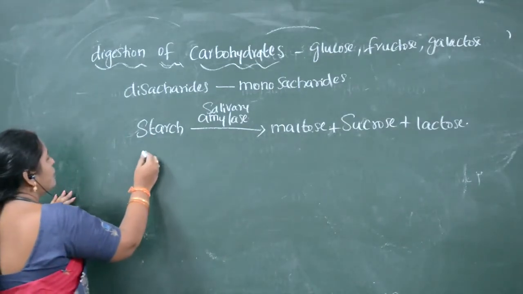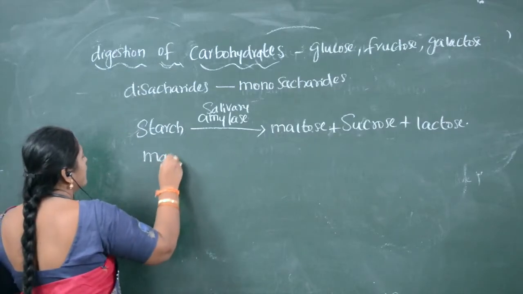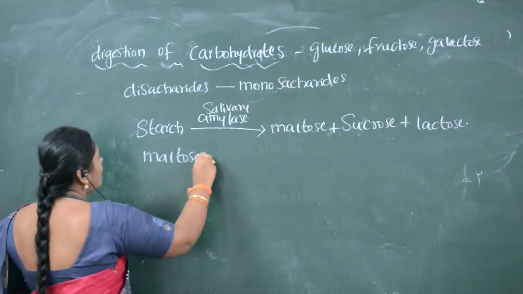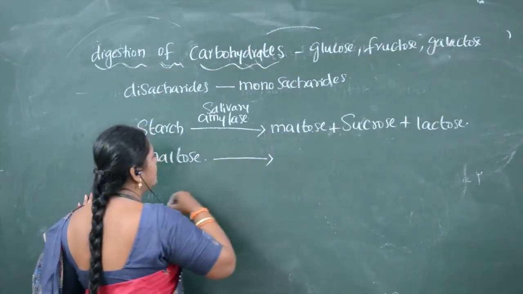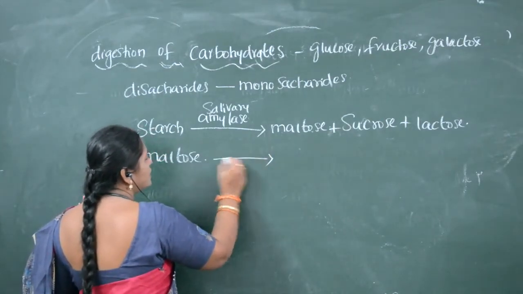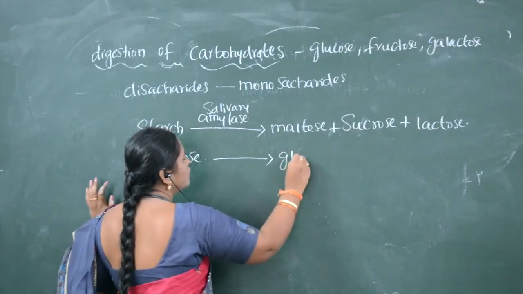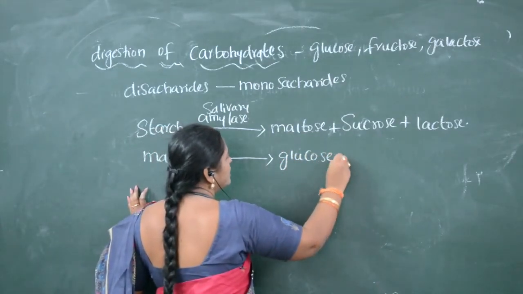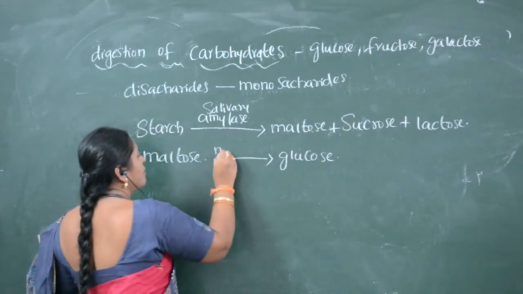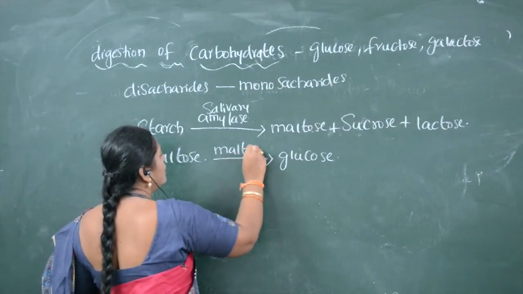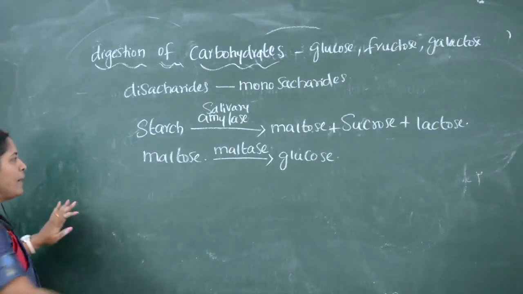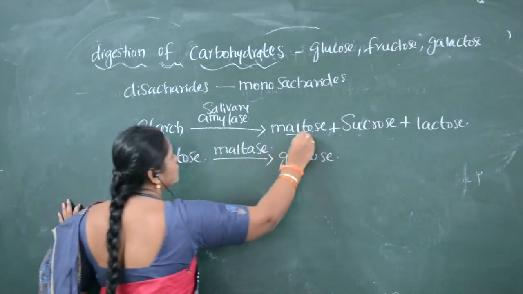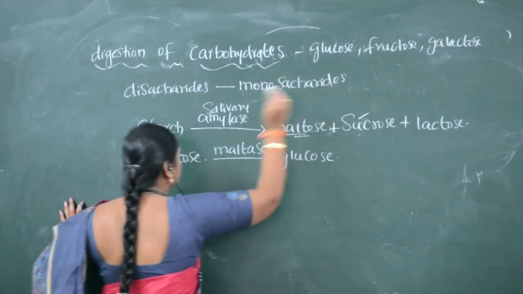Now suppose maltose. Maltose is a disaccharide. Maltose is converted to glucose by an enzyme called maltase. Next one is sucrose.